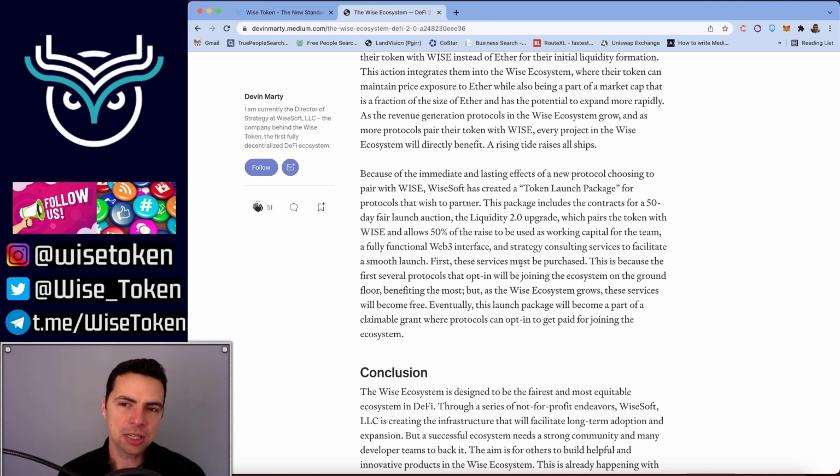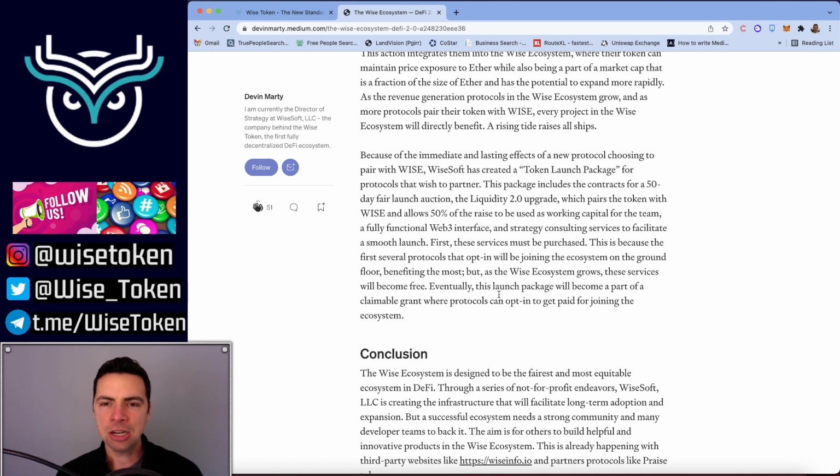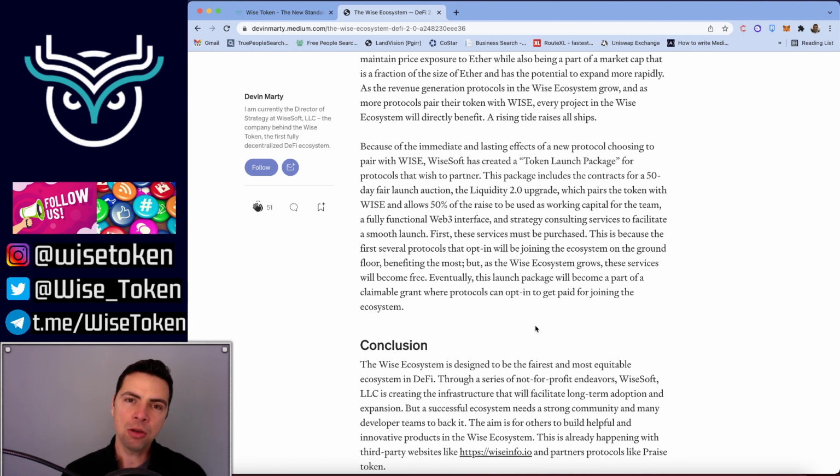So first, these services must be purchased. This is because the first several protocols that opt in will be joining an ecosystem on the ground floor, benefiting the most. But as the Wise ecosystem grows, these services will become free. Eventually, this launch package will become part of a claimable grant where protocols can opt in to get paid for joining the ecosystem. So the first few have got to pay. Pretty soon it's going to become free. Probably sometime in 2022 it's going to become free, and after that it'll be a grant.